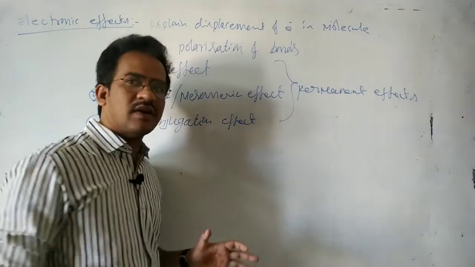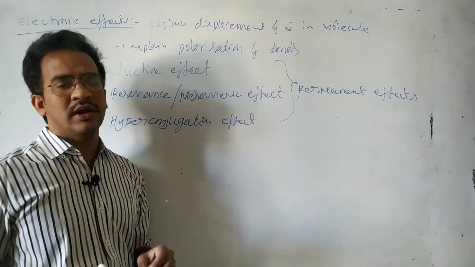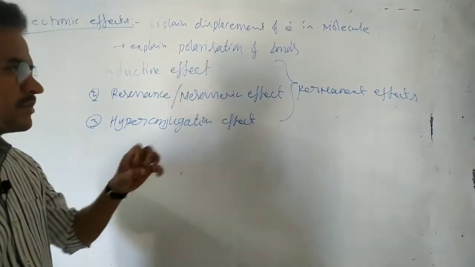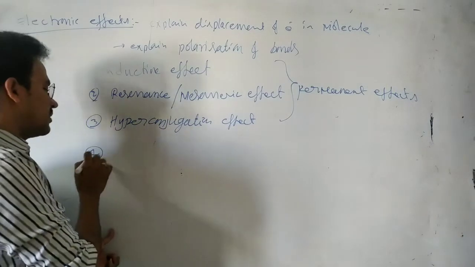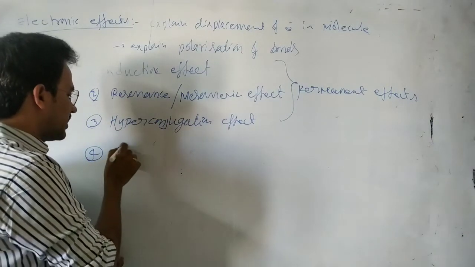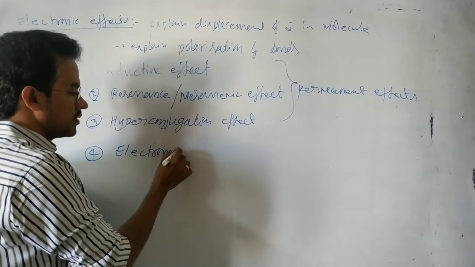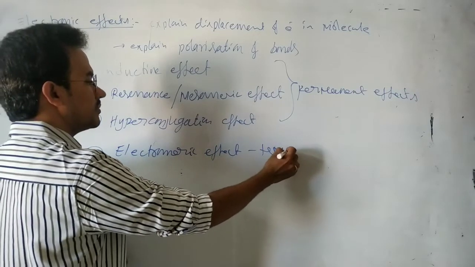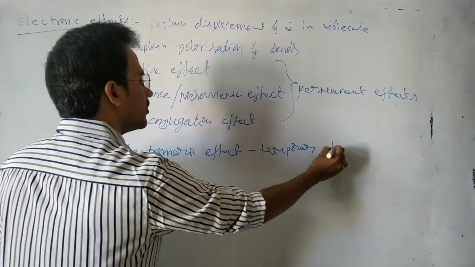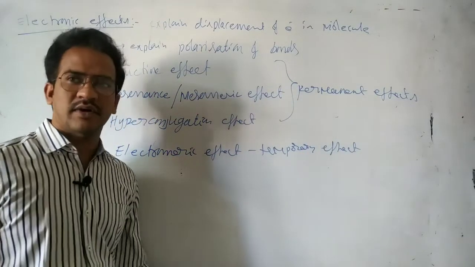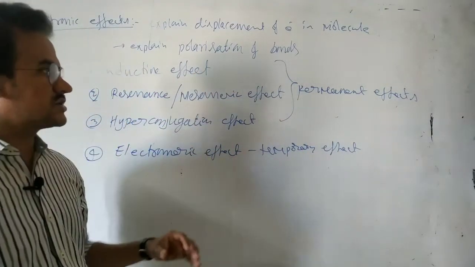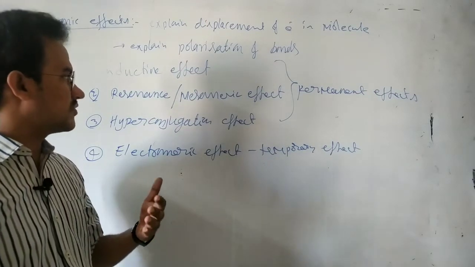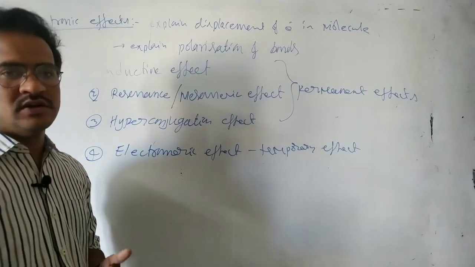That means these effects always cause polarization of the molecule. So it's not a temporary effect. Next there is one temporary effect, that is the electromeric effect. So they are the permanent effects in a molecule, and this is the temporary effect. First of all, let us discuss the inductive effect, next resonance and hyperconjugation.